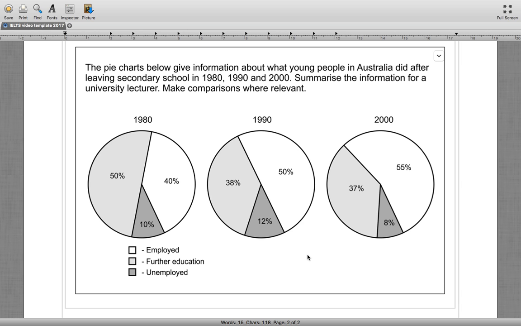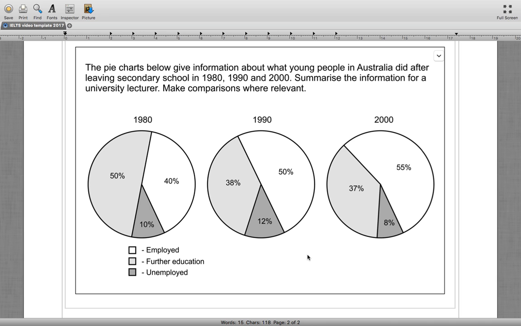So a couple of points that I want to make before we get started. Firstly, there isn't much data to work with here. So it might be a bit of a struggle to hit 150 words or beyond, because if you were just describing the 3 trends that are present here, you could do all of that in 3 sentences more or less, and then just tack on a 4th sentence as the introduction and be finished. But of course that wouldn't put you at 150 plus words. So we're going to have to work a little bit with the language in this response to make sure that we are producing a response that is the required length.